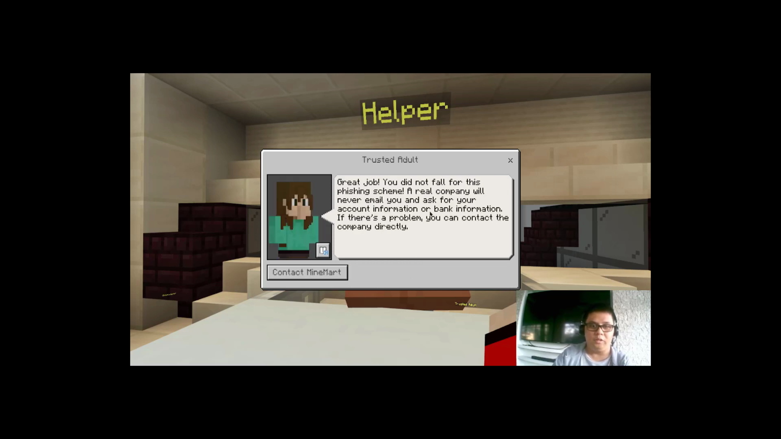Great job, you did not fall for this phishing scheme. A real company will never email you and ask for your account information or bank information. If there's a problem, you can contact the company directly. So, since we already know it's a phishing scheme, it is actually a scam, a good advice here is we always have to contact the company directly. Search on the internet for their address and contact information and ask them on their help desk how they will be able to fix the problem.